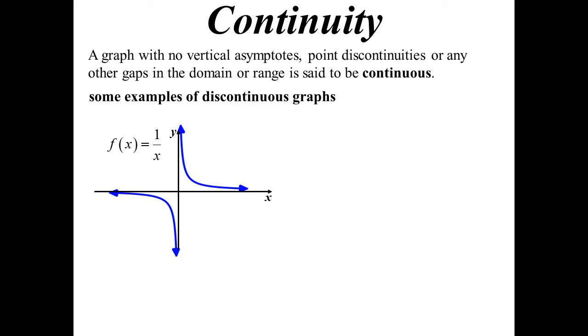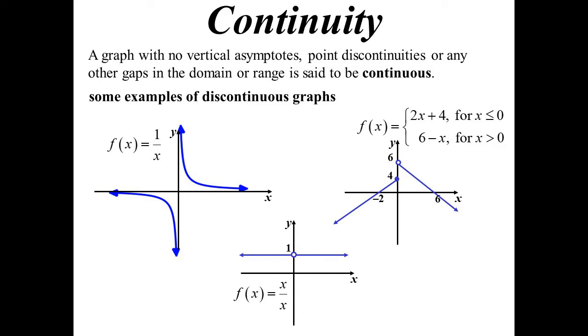Well, there's a classic one, the hyperbola, of course. We've got a couple of asymptotes there. x over x, which we're saying that when we draw it, sure, it looks like the line y equals 1, but has a point discontinuity at the y-axis there. So it's not continuous. Then these sorts of graphs where it's split into two different functions depending on the x values. So that's not continuous.